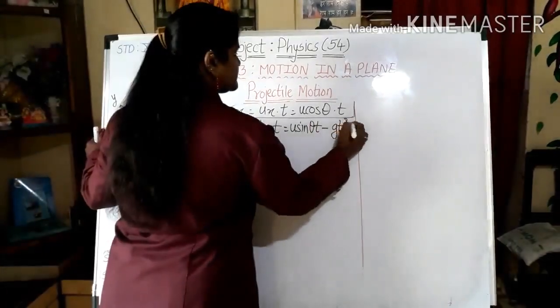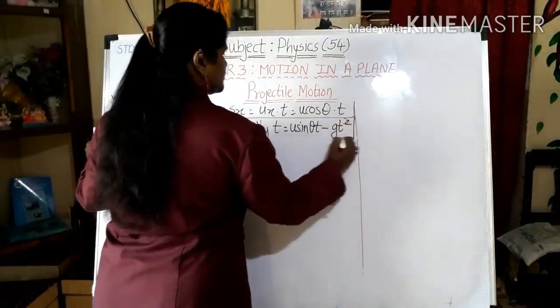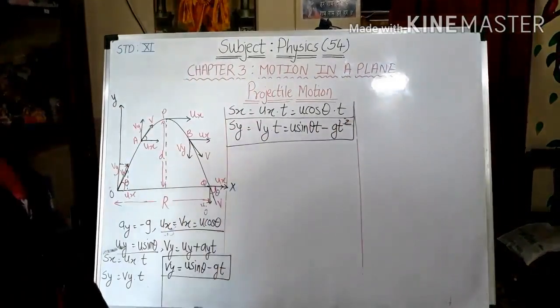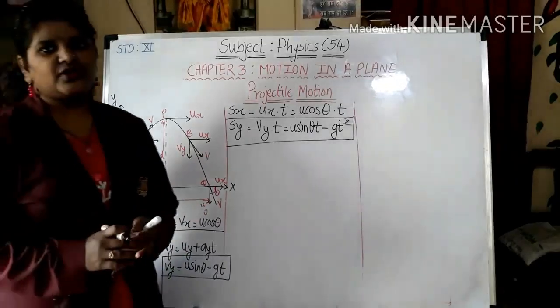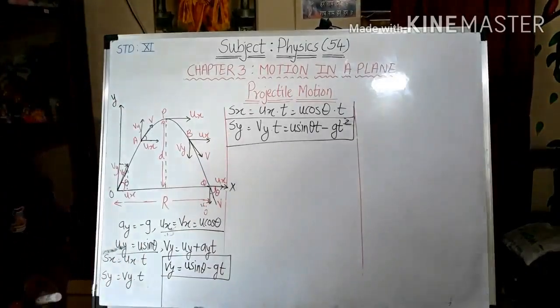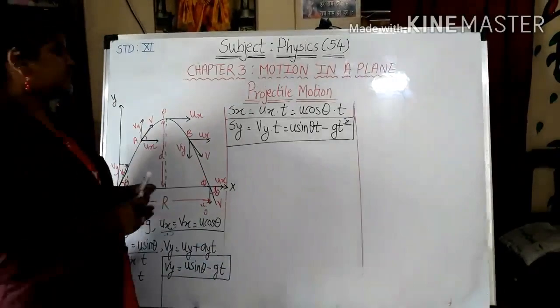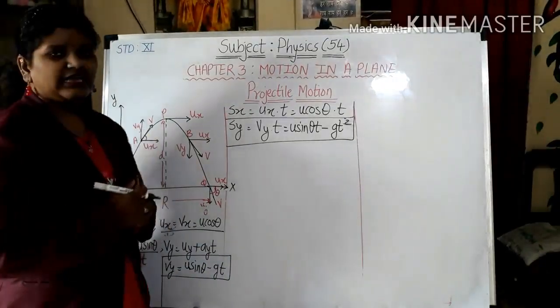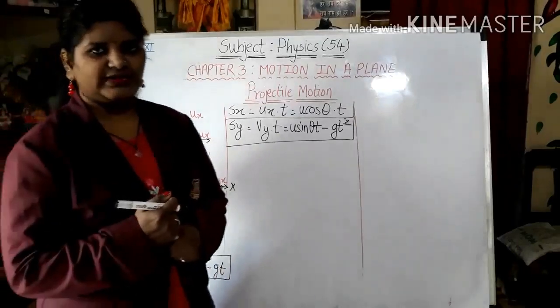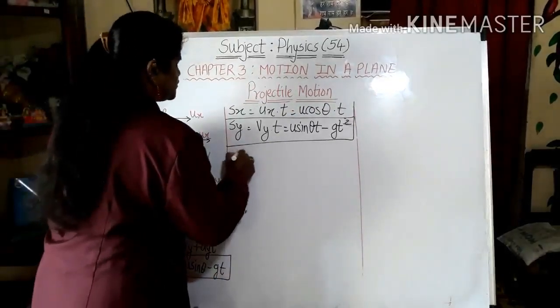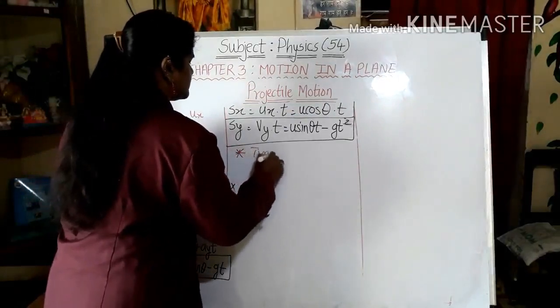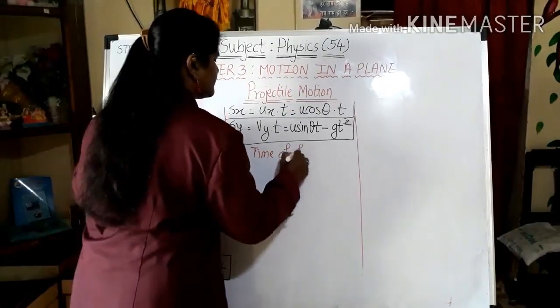It will be minus g t squared. So we have got the values for Sx and Sy also. So we have all the values, and now we are going to substitute them. By substituting, we will get the first aim of ours, which is the time of flight. Okay, so let's move towards finding out the time of flight.